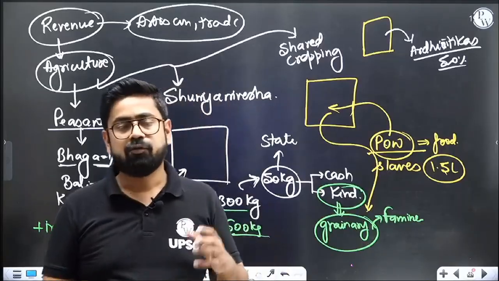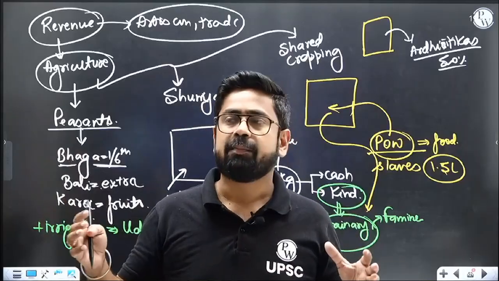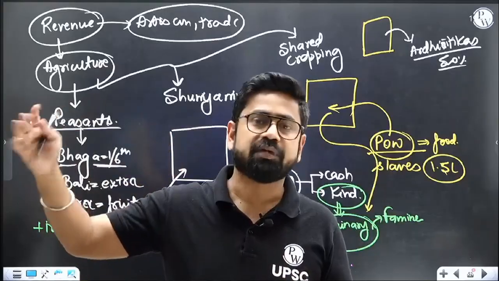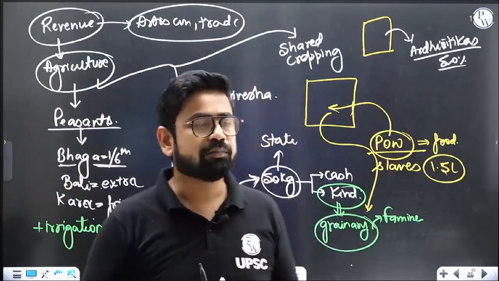Again, this is still in practice. This is called Adhiya in our gaon, in our village. It is called Adhiya. What happened? Suppose I have, let's say, land in my village, but I'm teaching, I don't have time to go to my land. So what I'll do is I'll give it on contract, 50% contract, or whatever deal I have. So now the other person will do all the tilling and all, and I'll get some share of it. Something like that. So, Ardha Sitakar.